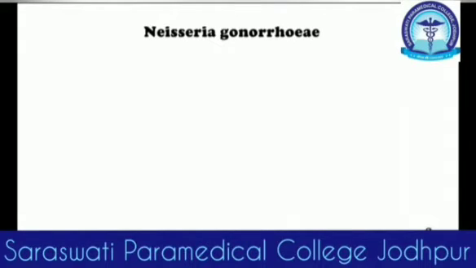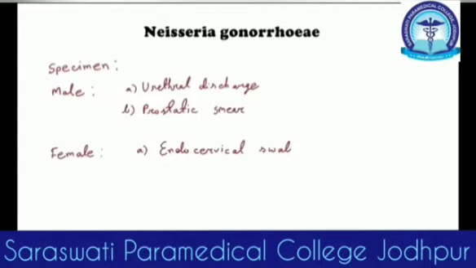Now the lab diagnosis, the very important question in any microbiology viva. Lab diagnosis is the first thing you should know about the topic. So let's have a look at the specimen. The specimen is different in male and female, as it causes different kinds of diseases. In case of male, we will take the urethral discharge.